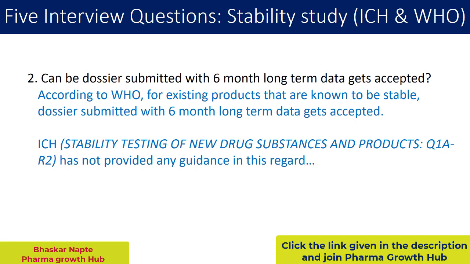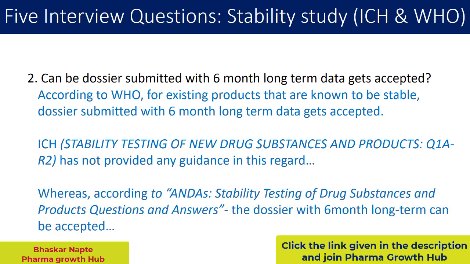If you look at the ICH guideline Q1A(R2), you will not find such a reference on whether a dossier with 6 months of long-term data gets accepted in the case of an earlier approved product which is stable.